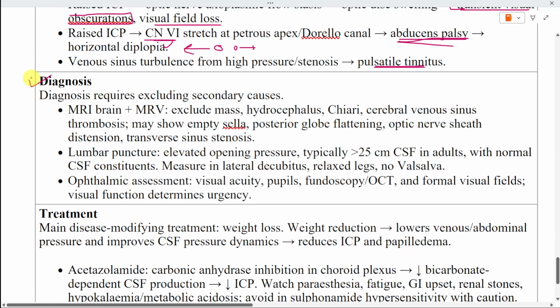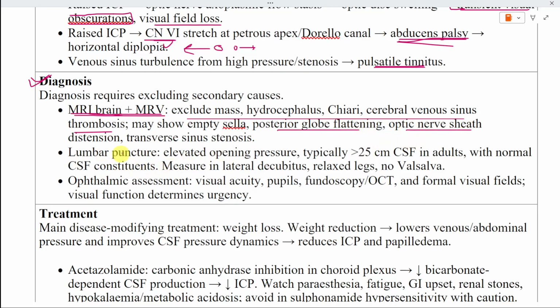Magnetic resonance imaging of the brain should be combined with magnetic resonance venography. Imaging is used to exclude a mass lesion, hydrocephalus, Chiari malformation, and cerebral venous sinus thrombosis. Imaging may also show features that support raised intracranial pressure, including an empty or partially empty sella, flattening of the posterior globe, distension of the optic nerve sheaths, and transverse venous sinus stenosis. These radiological signs support the diagnosis, but they are not diagnostic by themselves.